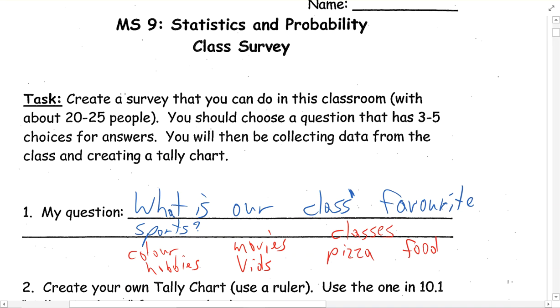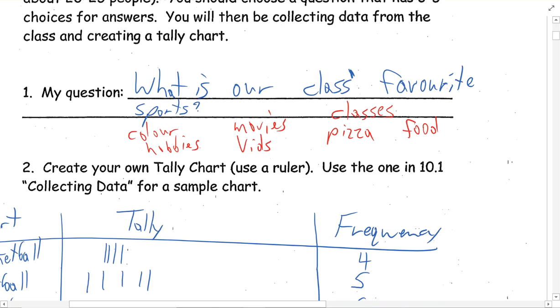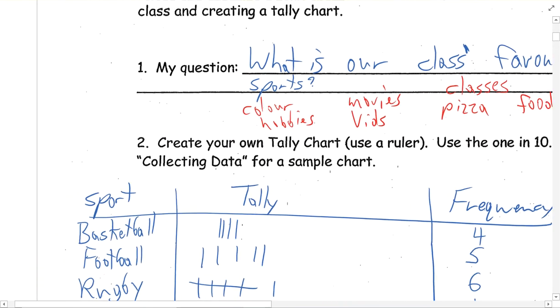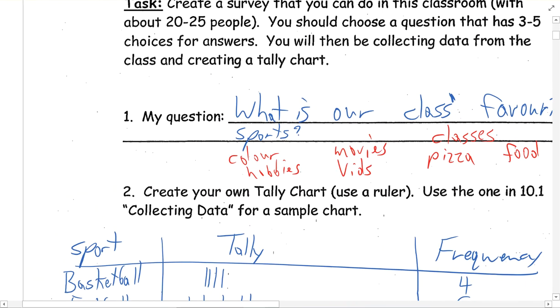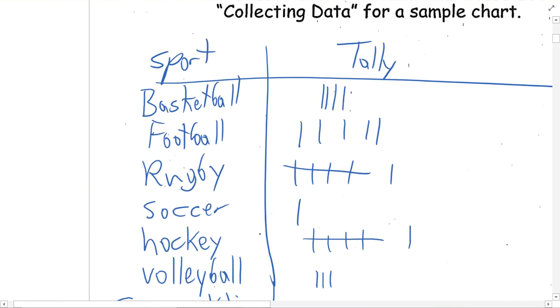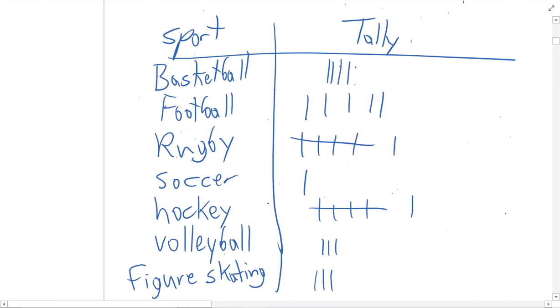Now you want to make sure that you don't leave this open-ended, but you want to create probably about 4 or 5 options, okay? So for us, what's our class's favorite sports? I did basketball, football, rugby, soccer, volleyball, figure skating, okay?